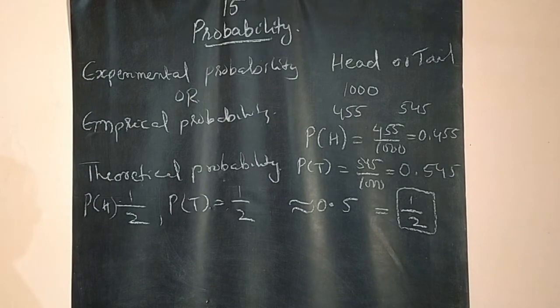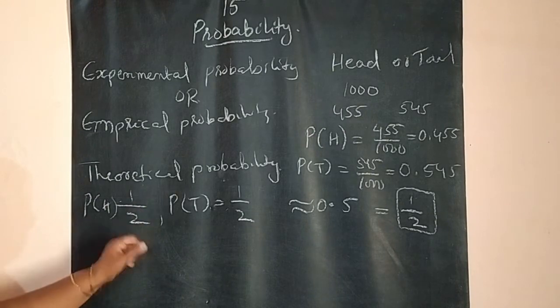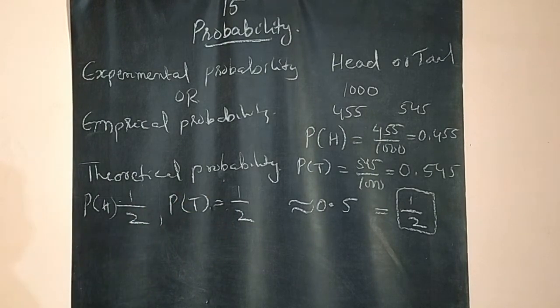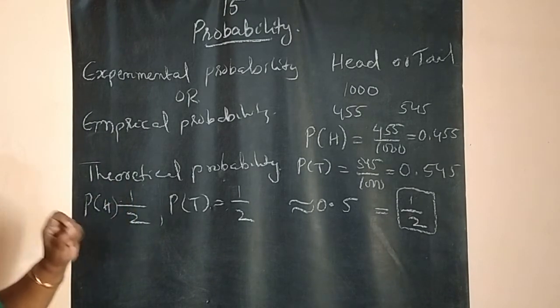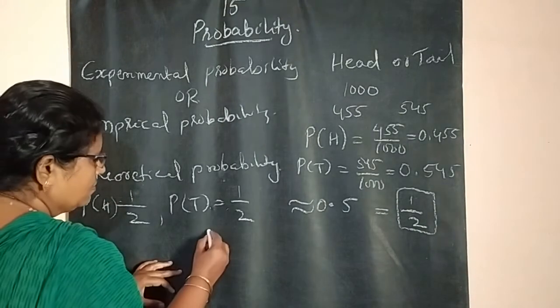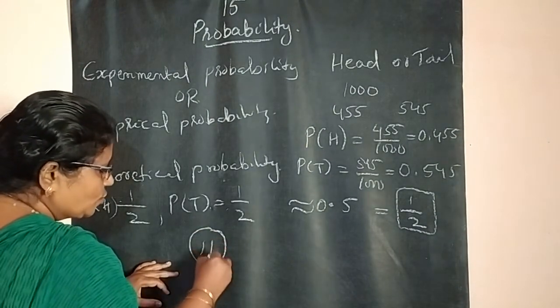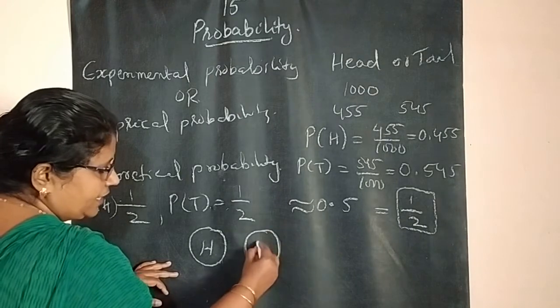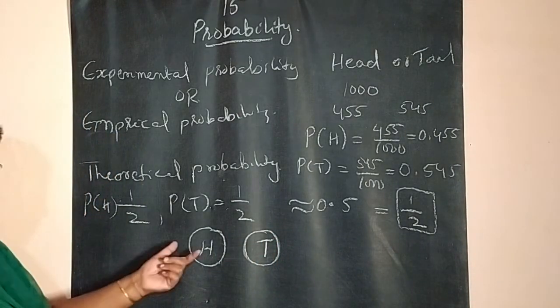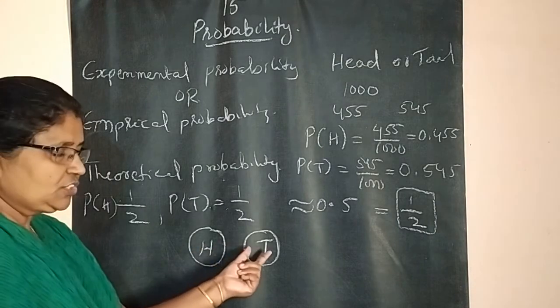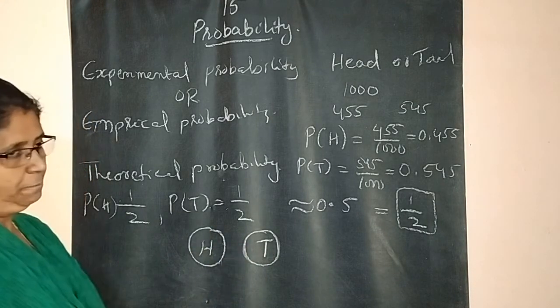Now, here we got the answer 1 by 2. This also 1 by 2. What is this 2? What is this 1? Here we took a coin. One side shows head, another side shows tail.